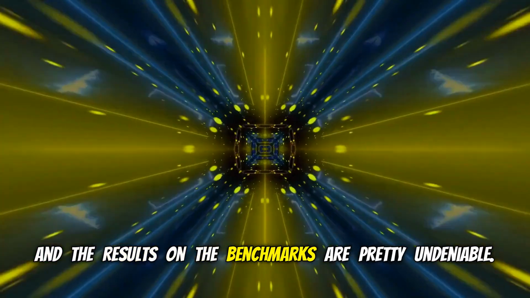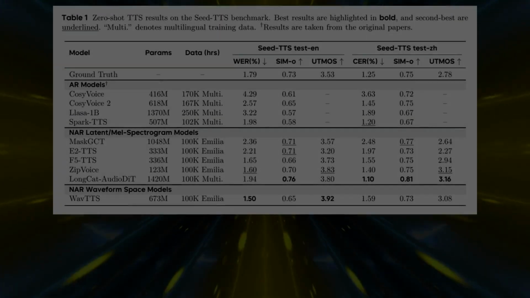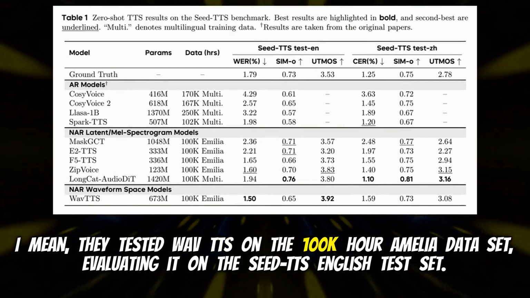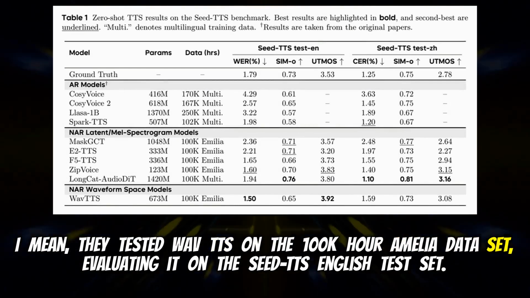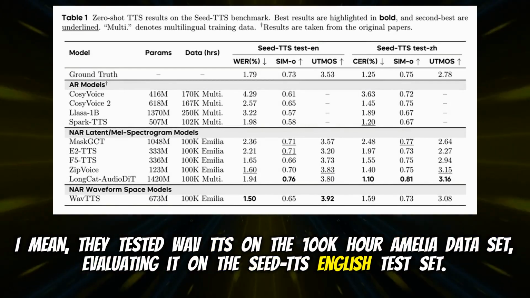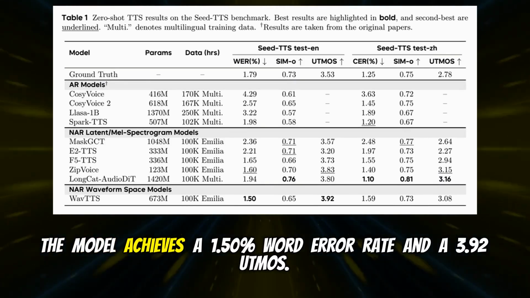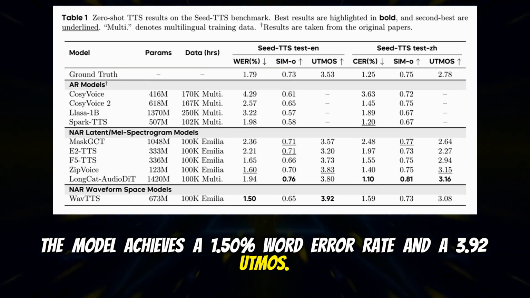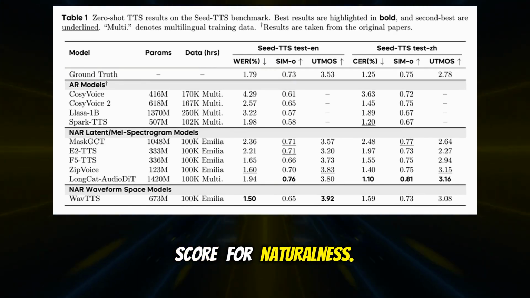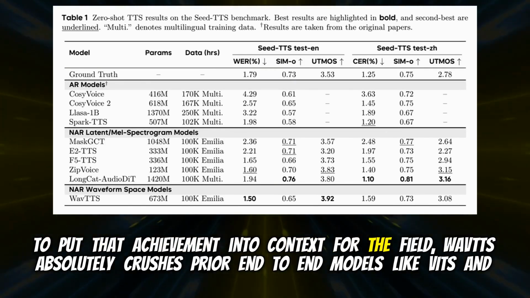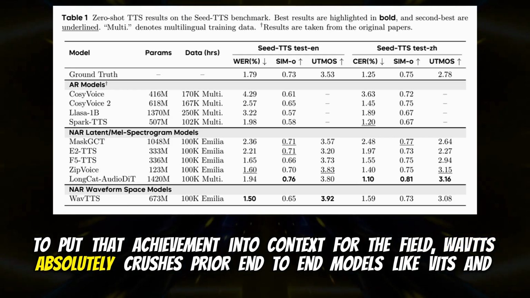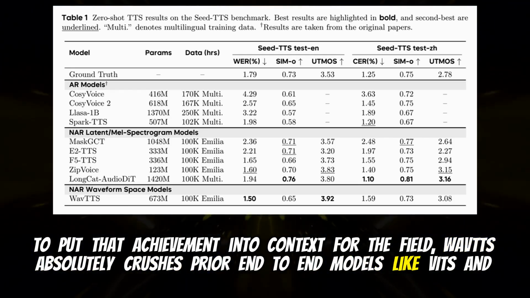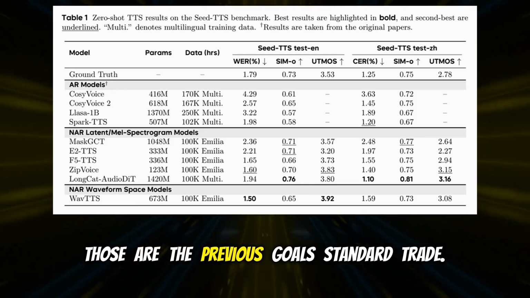And the results on the benchmarks are pretty undeniable. I mean, they tested WavTTS on the 100K hour Emilia dataset, evaluating it on the TTS English test set. Yep. The model achieves a 1.50% word error rate and a 3.92 UTMOS score for naturalness. To put that achievement into context for the field, WavTTS absolutely crushes prior end-to-end models like VITS and JETS. Those are the previous gold standards, right?